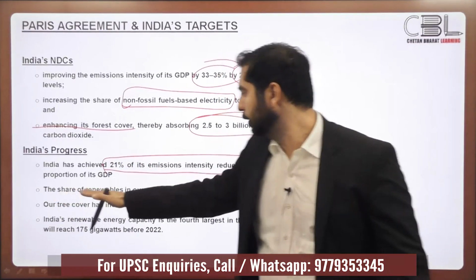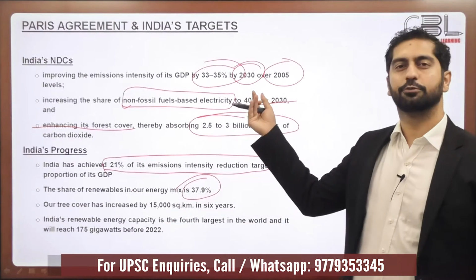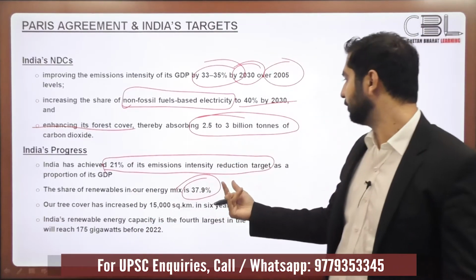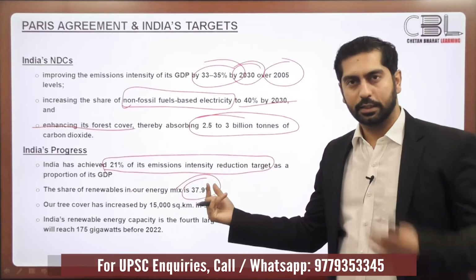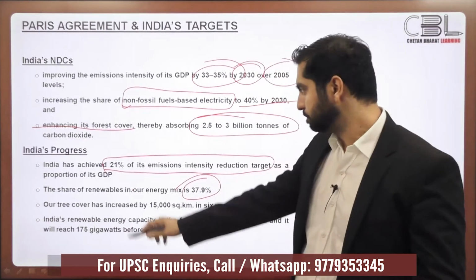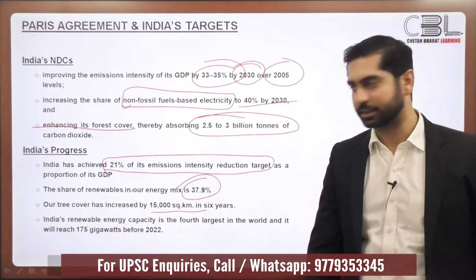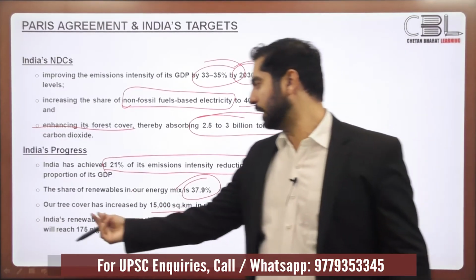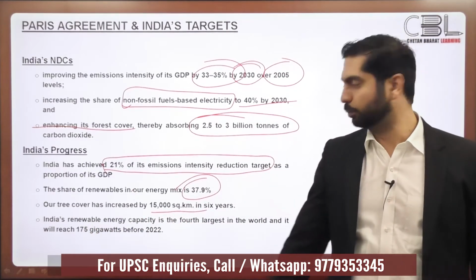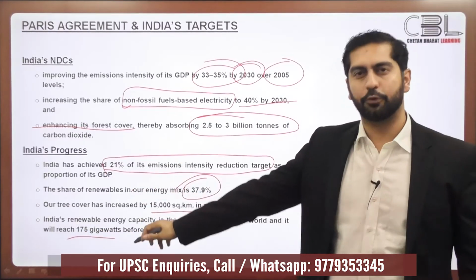The share of renewables in our energy mix is around 38%. 40% was what we promised, and we have already, by 2020, almost achieved this. Tree cover has increased by 15,000 square kilometers in 6 years, whereas India's renewable energy capacity is the fourth largest in the world, and it will reach 175 gigawatts before 2022.